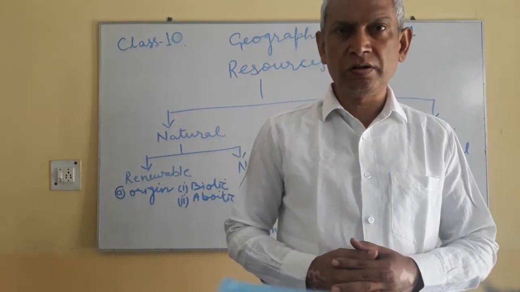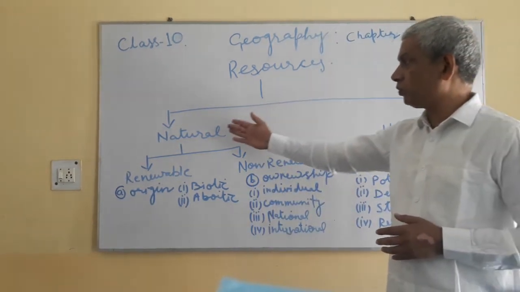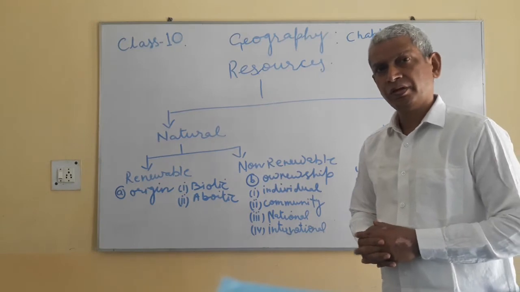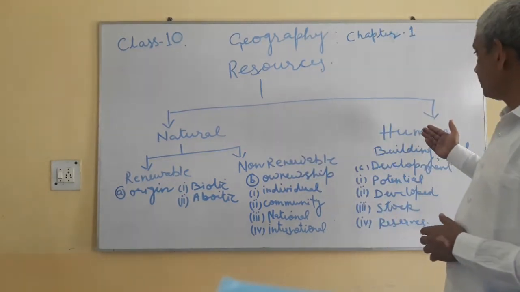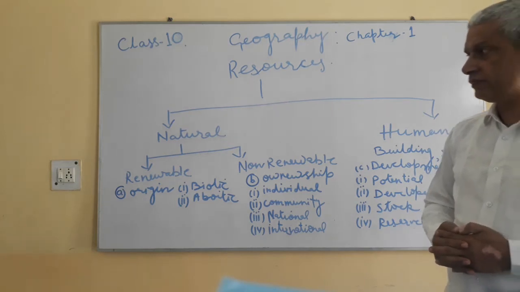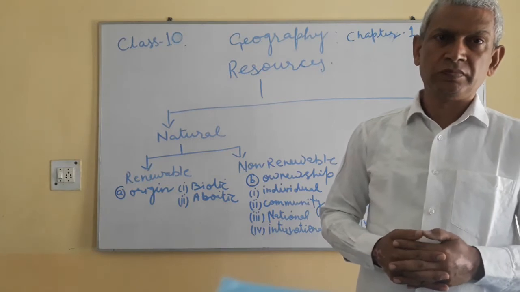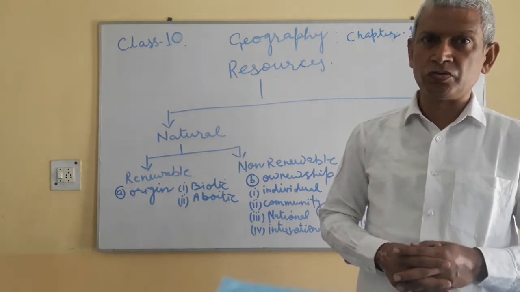Now we can divide the resources into the two parts: natural resources and the human resources. So you can see that the things which are provided by the nature, as I told you earlier, are called the natural resources.